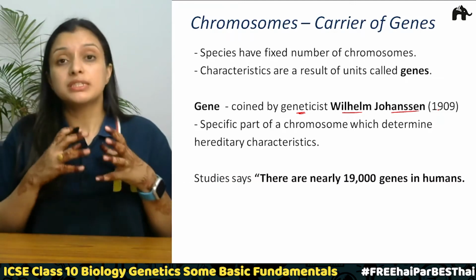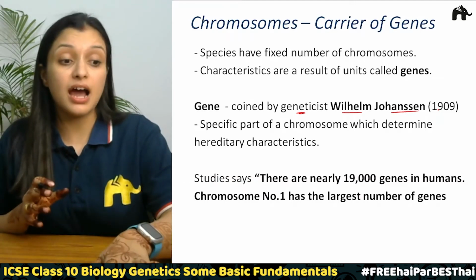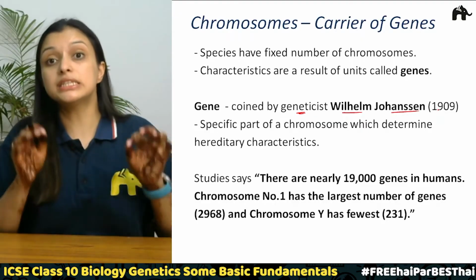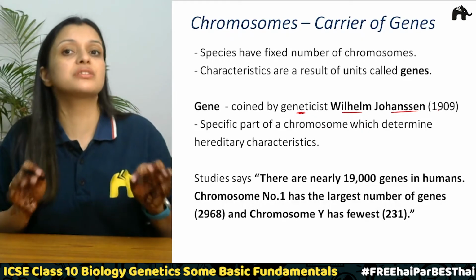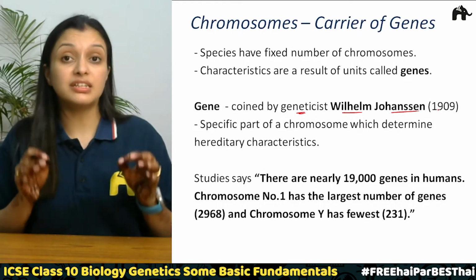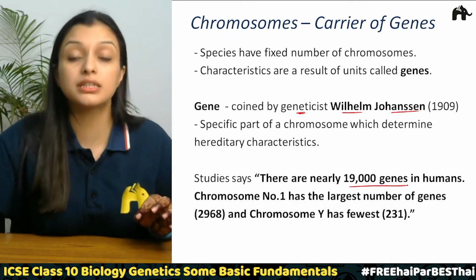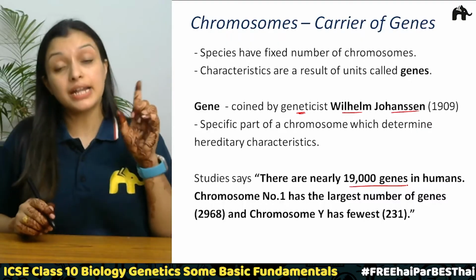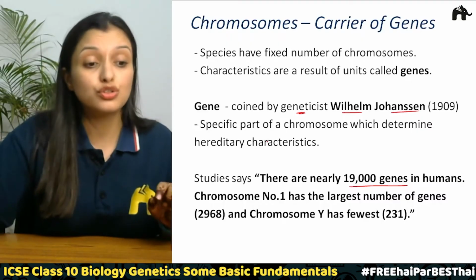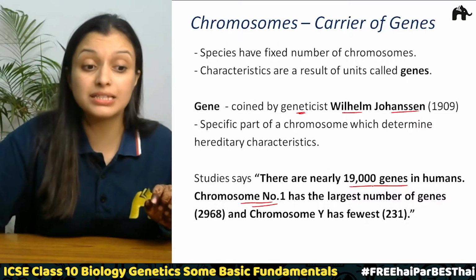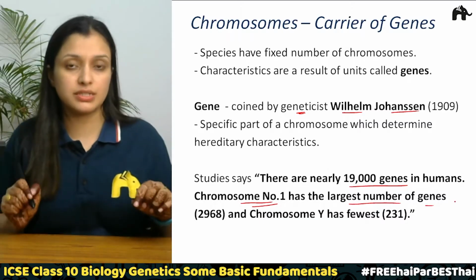Correct? Now study says that there are nearly 19,000 genes present in a human being. So these are the latest findings, where it has been found out that there are 19,000 genes in human beings, and out of all those genes, chromosome number 1 has the largest number of genes, right?